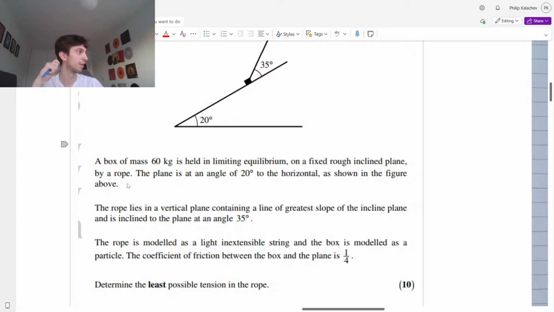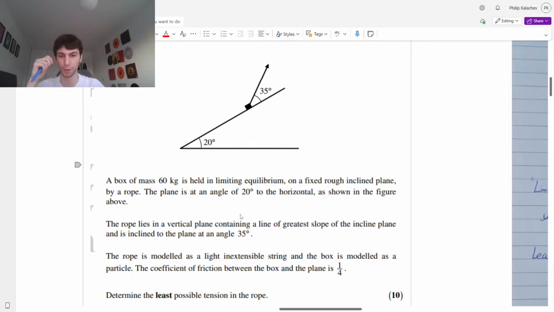Yep, friction max, perfect. F equals mu times R. Okay, cool. The rope lies on a vertical plane containing a line of greatest slope of the inclined plane and is inclined to the plane at an angle of 35 degrees. Just look at the diagram, guys. They love to waffle and confuse you. The rope is modeled as a light, inextensible string, so we have that constant tension.